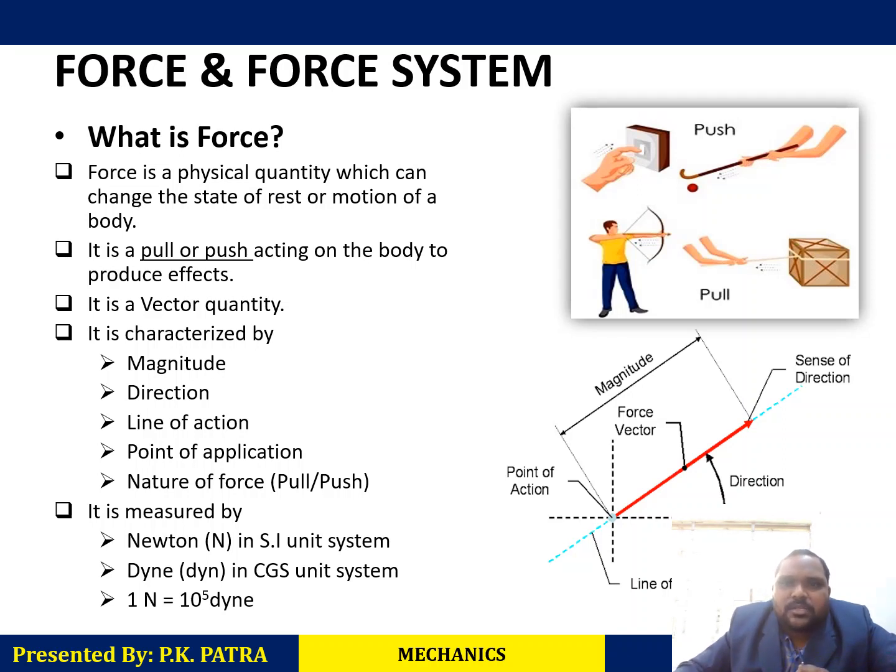Now you can see this one is the button. When you apply force, then it will be switched on. Yes. So that force is the pushing force. And here someone is pulling the arrow. So when you pull the string, that means there is a pulling force when you are pulling the string.